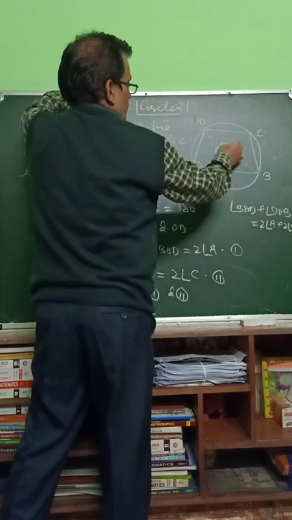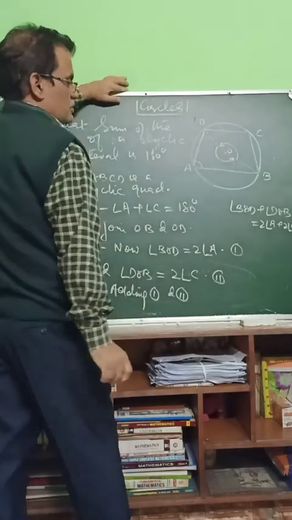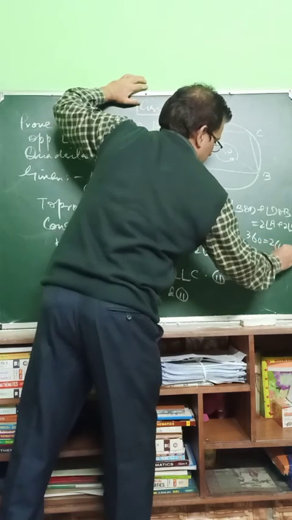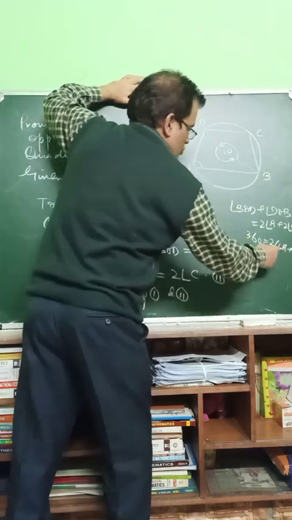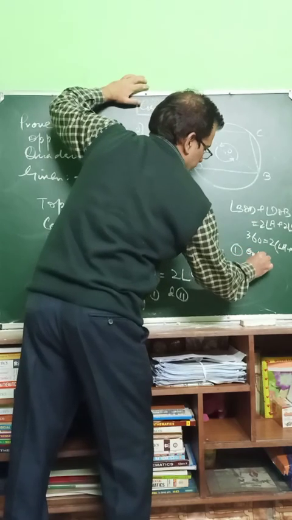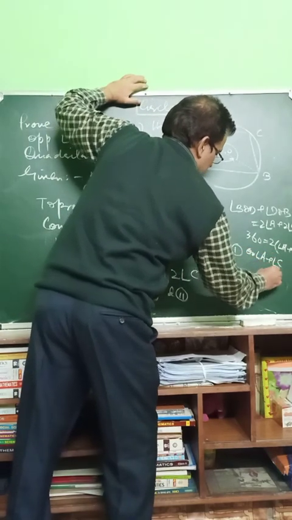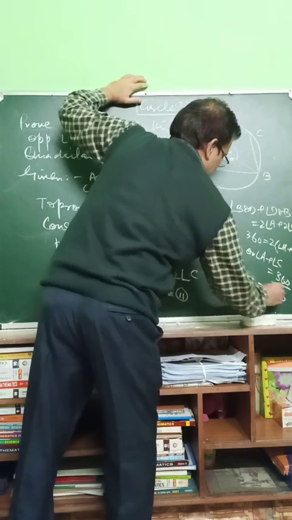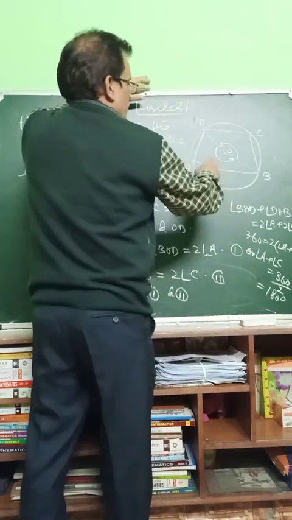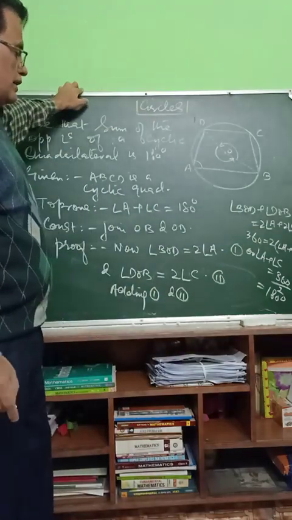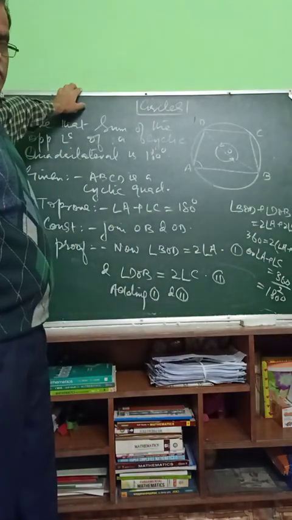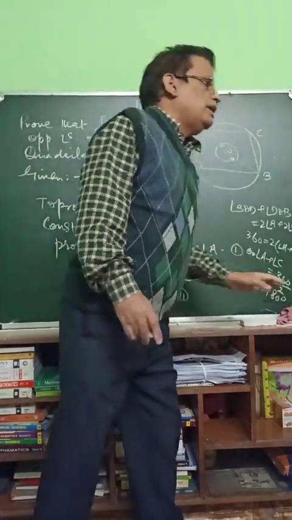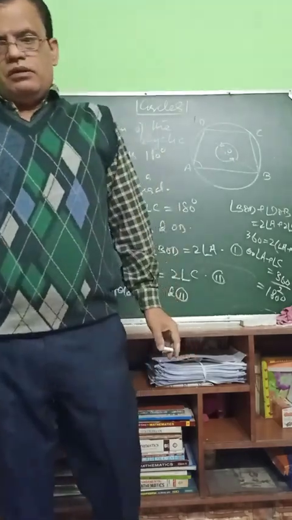This BOD plus DOB becomes 360 degree. 360 degree is equal to twice angle A plus angle C. This 2 comes over here, so angle A plus angle C is equal to 360 upon 2, that is 180 degree. Therefore, the sum of the opposite angles of a cyclic quadrilateral is 180 degree. So these are some theorems which we should know, and on the basis of these the exercise questions can be done. So all the best. Have a good day.